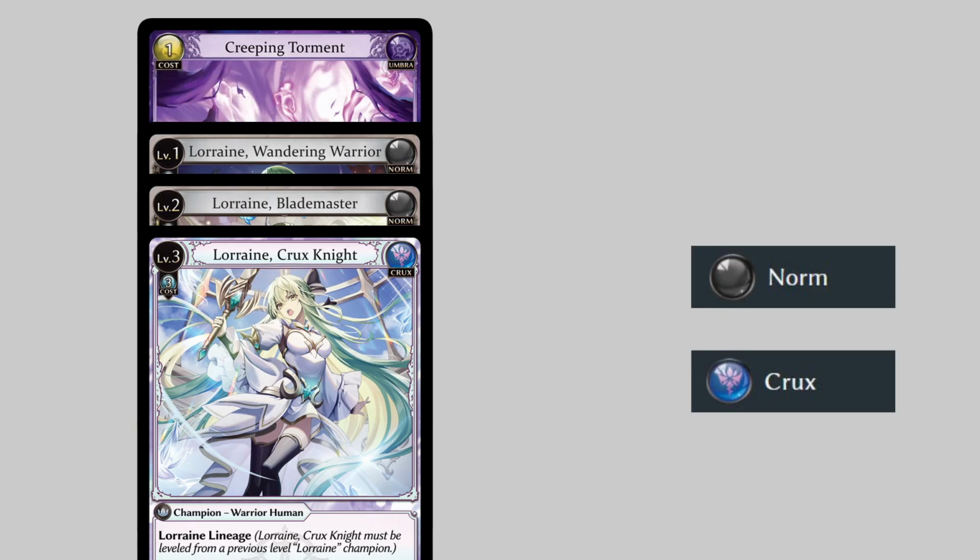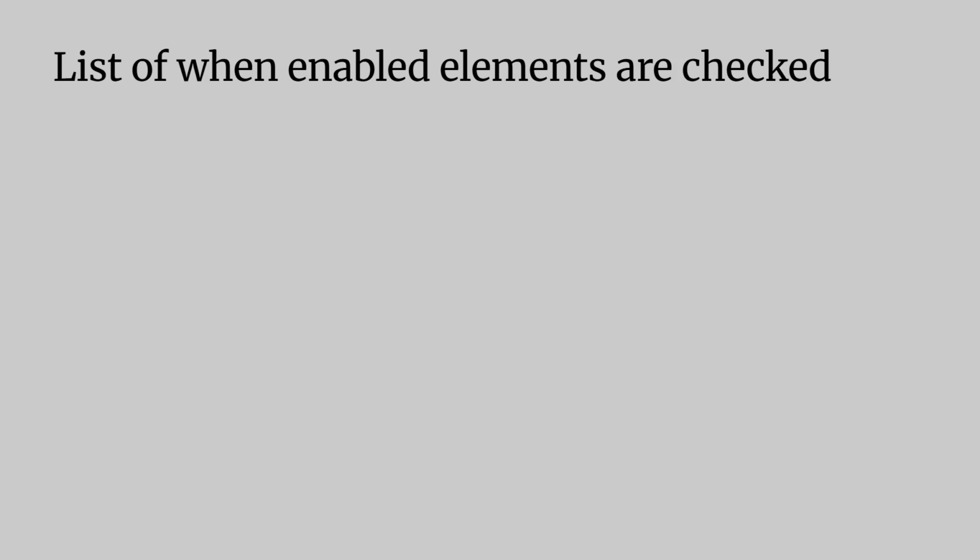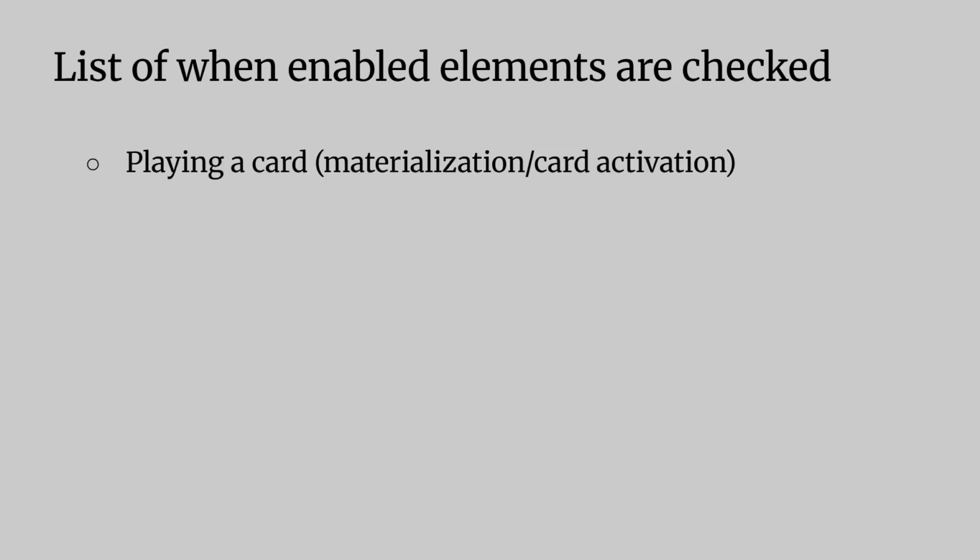So now let's return to our original question. When do you have to obey element restrictions? The situations where enabled elements are checked are the following. Playing a card, that is, materialization or card activation, with the exception of champion cards, since they often enable their own element. And that's it. Playing a card is the only time when your enabled elements are checked.